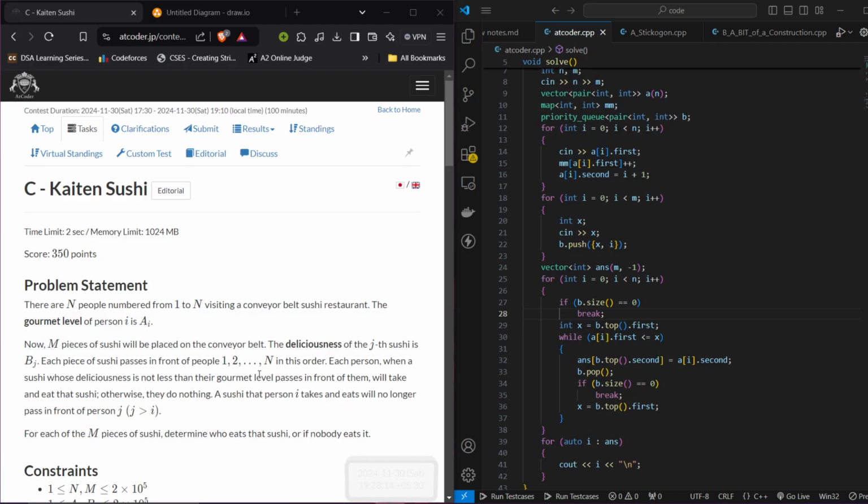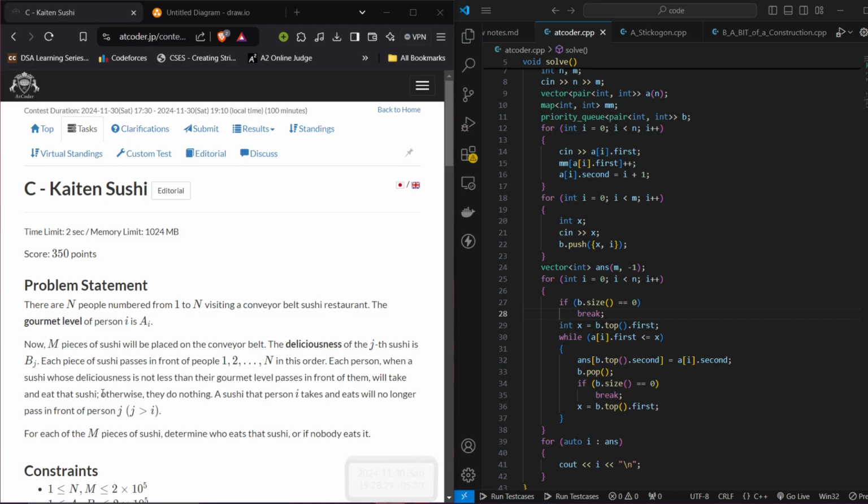So in this problem, there are N people, numbered from 1 to N, and they are visiting a conveyor belt sushi restaurant. The greediness level of the i-th person is A_i, and there are M pieces of sushi that will be placed on the conveyor belt. The deliciousness of the j-th sushi is B_j.